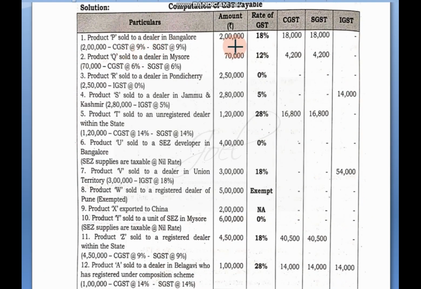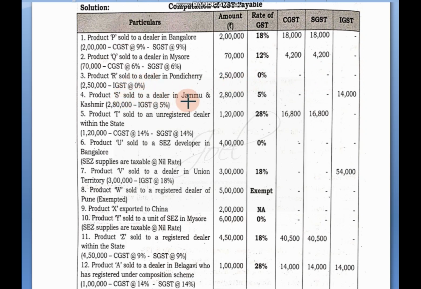Yes, this is the solution. First product, this is a dealer from Karnataka itself. So first product within the state itself, 2 lakh at 18%, equally we are distributing under 2 columns. Again Mysore within Karnataka, 70,000 into 12%, the amount we are distributing and writing in 2 columns. Next, Pondicherry dealer, but here the rate is 0, so that's why we are not writing anything in the amount column, only 2 lakh 50 we will write.